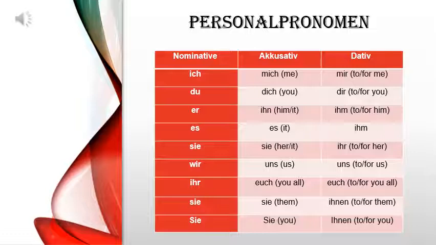Ich mich mir, du dich dir, ihn ihm, es ihm, sie ihr, wir uns, ihr euch, sie ihnen, Sie Ihnen. Now, if you are talking about people, you can simply translate the sentence and use the appropriate personal pronomen. But if it is about objects, you know that already in nominative and accusative, we go as per the article of that object. So in a similar way we have to consider here also, that we will see now with the help of examples.